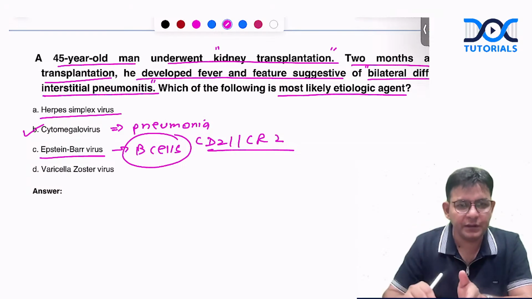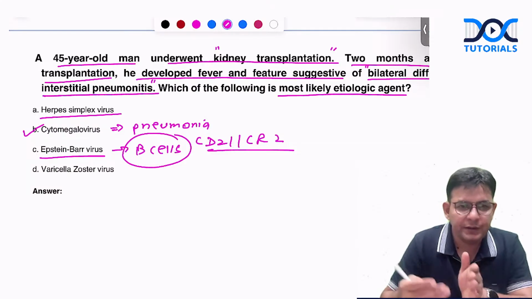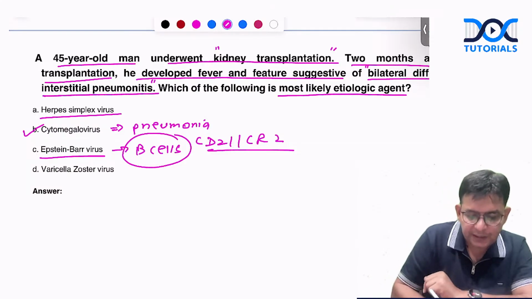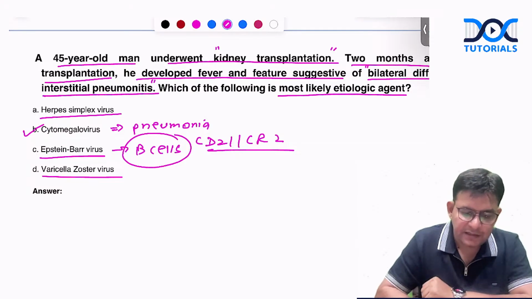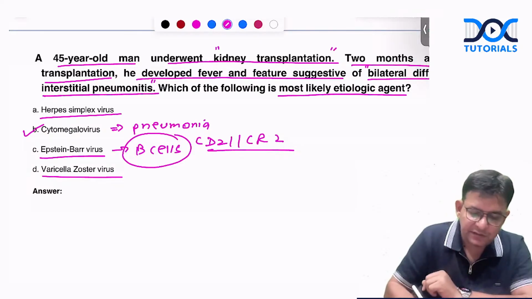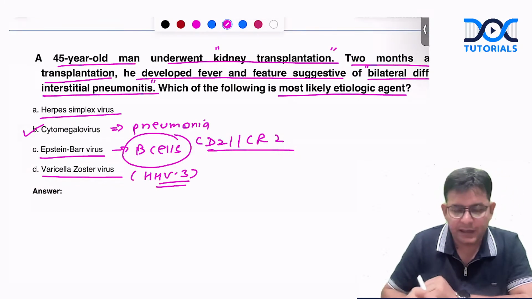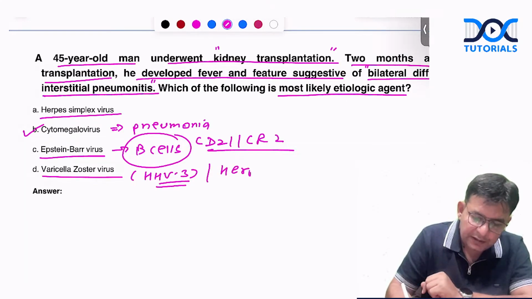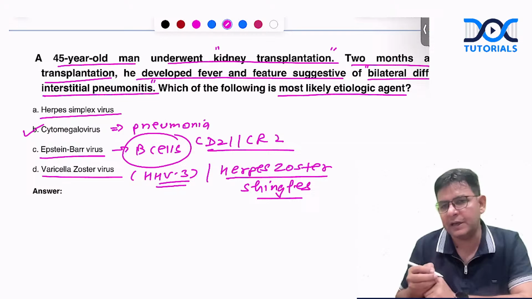And if you give an antibiotic like ampicillin and all, the patient might be having what? Rashes all over the skin. Body, in fact. Varicella zoster virus. Varicella zoster is HHV3, human herpes virus 3, also termed as chickenpox virus. And the reactivation of this is termed as what? Herpes zoster, also termed as shingles.